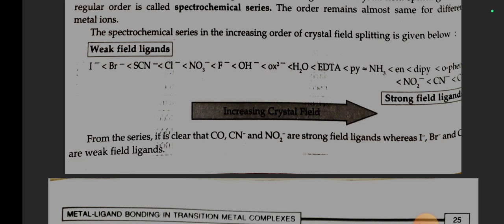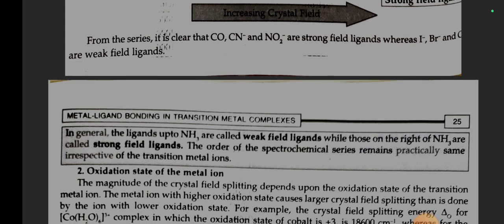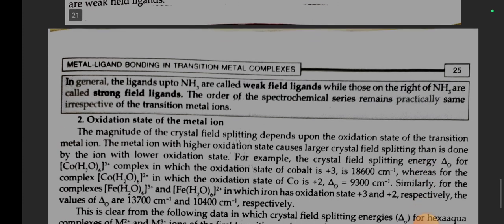The spectrochemical series in the increasing order of crystal field splitting is given below: I negative, Br negative, SCN negative, Cl negative, NO3 negative, F negative, OH negative, ox2 negative, H2O, EDTA, py, NH3, en, dipy, orthophenanthroline, NO2 negative, CN negative. From the series, it is clear that CO, CN negative, and NO2 negative are strong field ligands, whereas I negative and Br negative are weak field ligands.